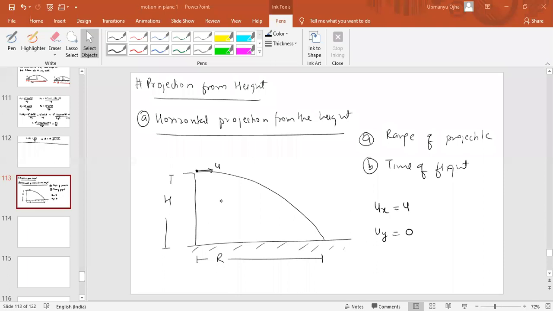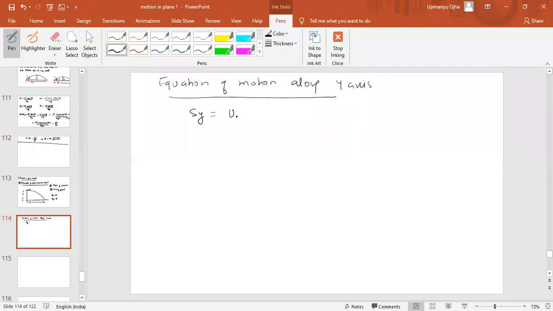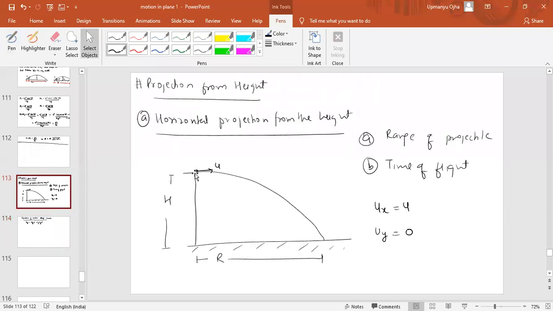Now if we apply the equation of motion along the y-axis, we can use the second equation of motion, that is Sy equal to uy t plus half ay t square. How much will this particle get vertically displaced?